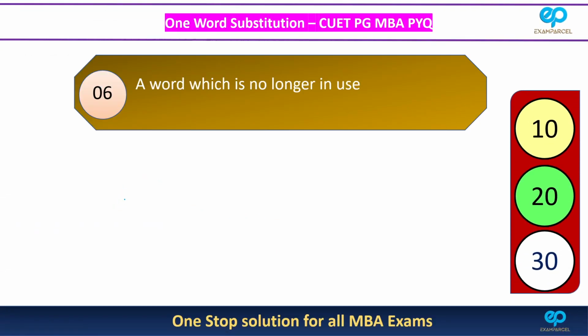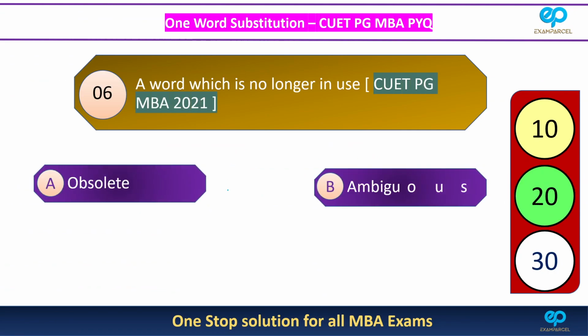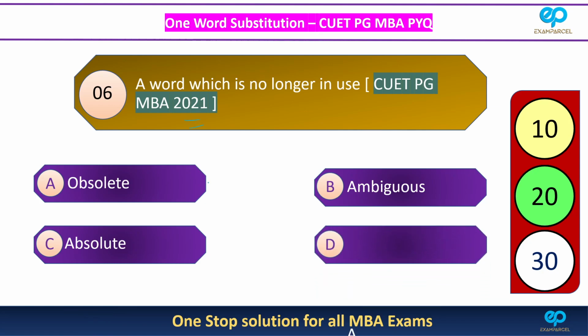So this is question number 6. A word which is no longer in use. This is from the 2021 paper. Four options: obsolete, ambiguous, absolute, special. Now let's give 30 seconds for this.